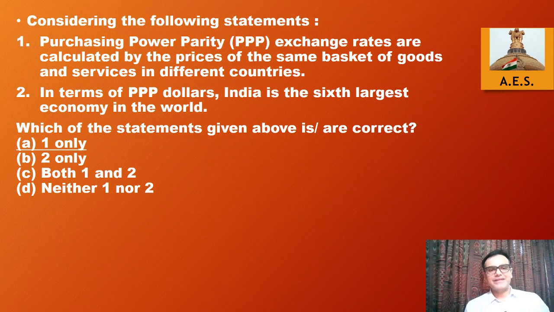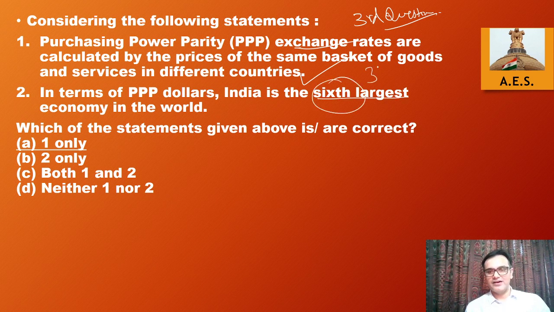Now, next one. Consider the following statements. Purchasing power parity exchange rates. Again, third question on exchange rate itself. We'll be studying that in the monetary system, don't worry. They are calculated by the prices of the same basket of goods and services in different countries. This is a perfectly all right statement. In terms of PPP dollars, India is the sixth largest economy in the world. No, we are the third largest economy in the world. China is number 1, USA is number 2, and India is number 3. So therefore, the answer was A.